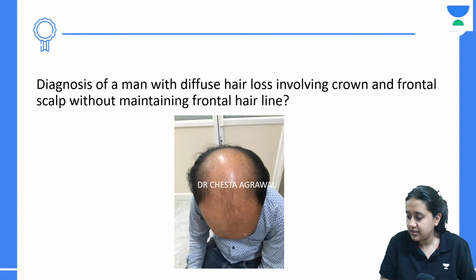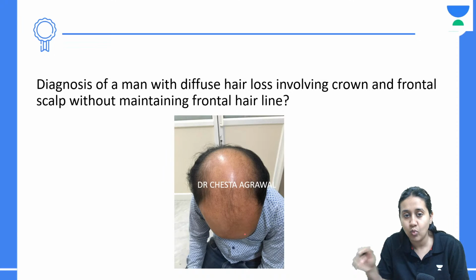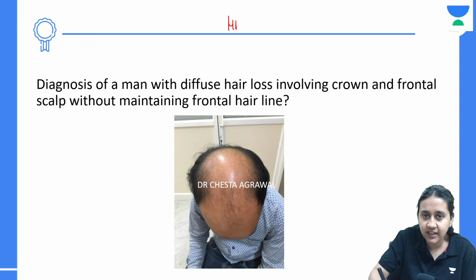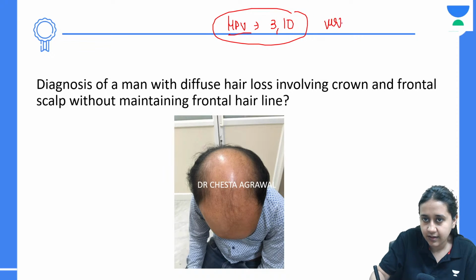Please tell me what is the answer here. The serotype which causes the plain warts, it is HPV 3 and 10, which causes plain wart or verruca plana.